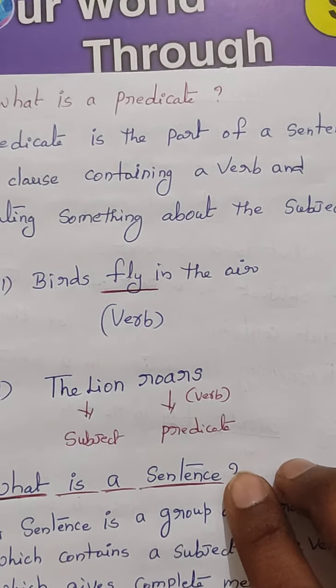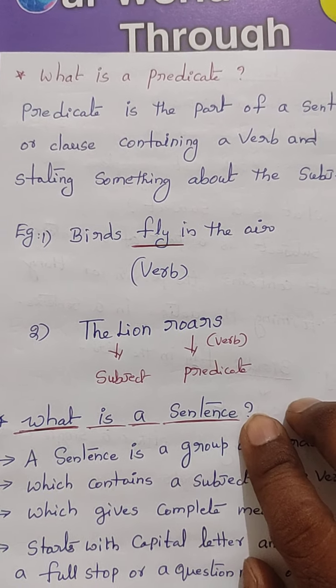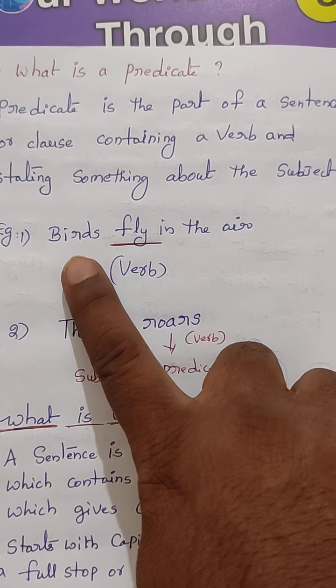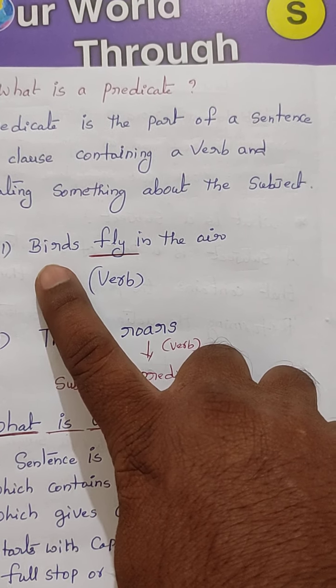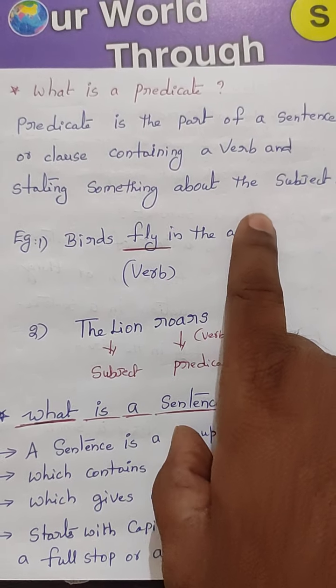See the example. Birds fly in the air. Actually, what are we going to talk about? We are going to talk about birds. This is called the subject. What is the predicate? This is the complete predicate.